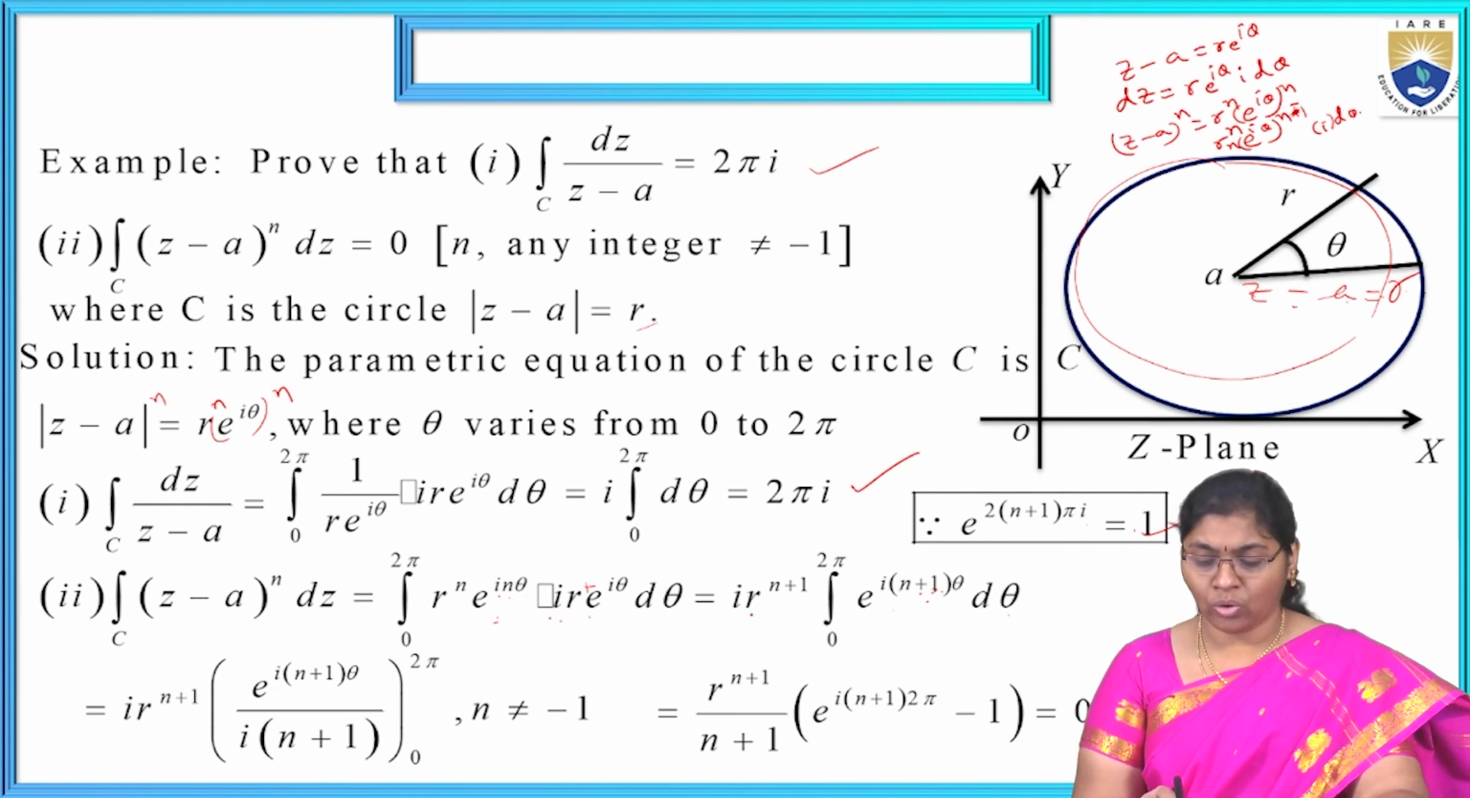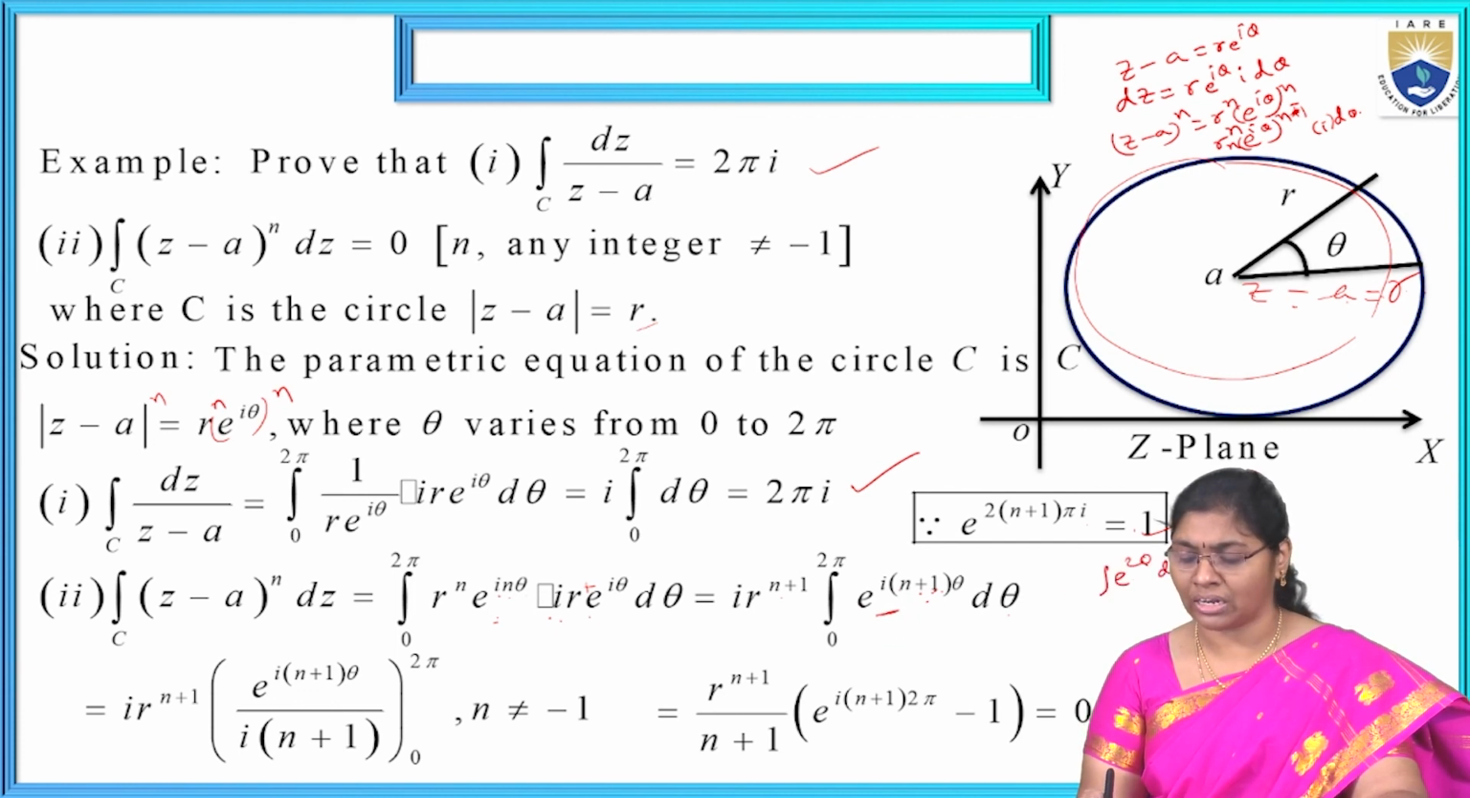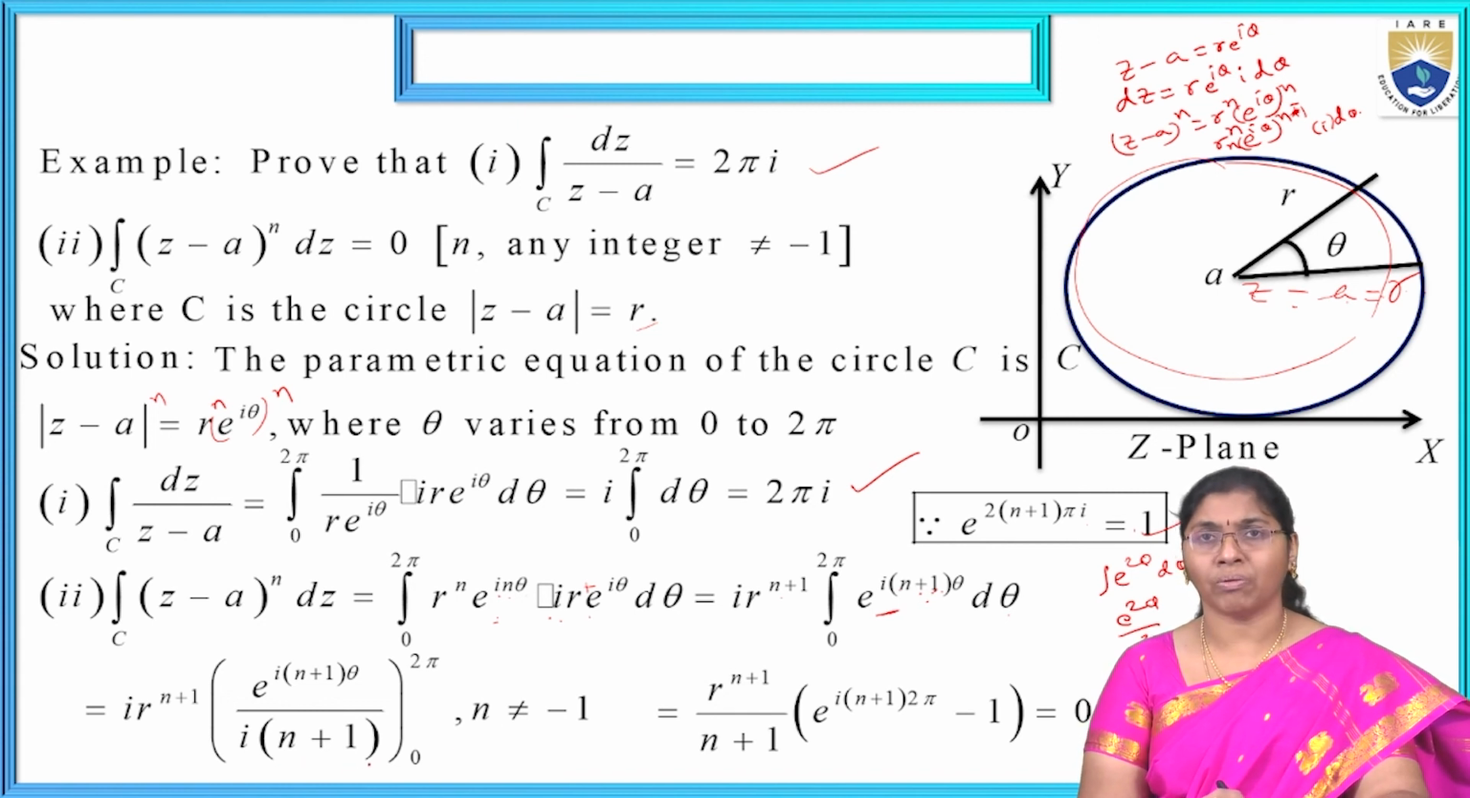Now i r^(n+1) is a constant. Integrating e^(i(n+1)θ) dθ gives e^(i(n+1)θ) divided by i(n+1), because i(n+1) is a constant. The limits are 0 to 2π. We consider n not equal to -1 because if n equals -1, the denominator is 0, and something divided by 0 gives infinity. That is why the condition n not equal to -1 is given. Now we have i r^(n+1) divided by i(n+1).